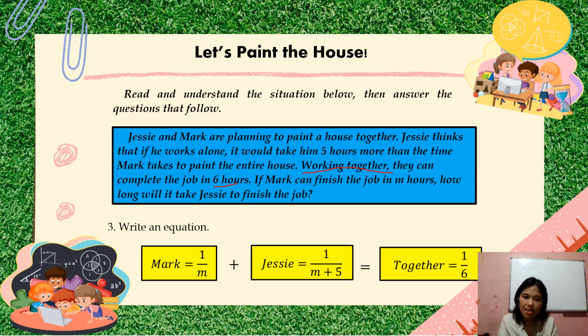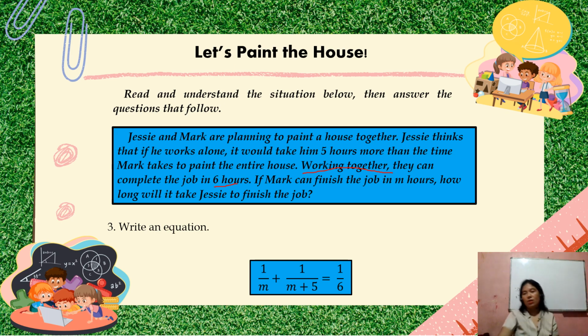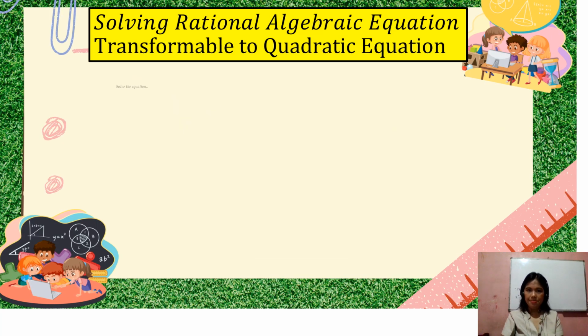Pag-isahin natin, tanggalin natin si Mark, Jesse, and yung word na together. So, we're going to have an equation na 1 over M plus 1 over M plus 5 equals 1 over 6, in which pwede na natin isolve using the concept of solving rational algebraic equations transformable to quadratic equation.